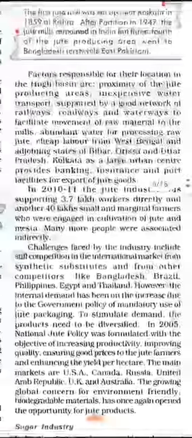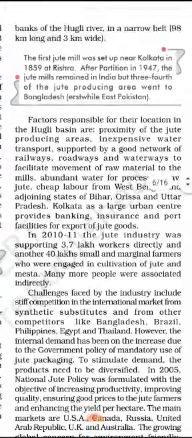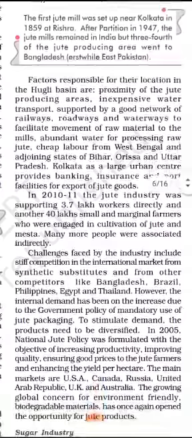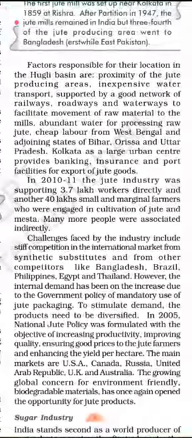and factors responsible. This is a very important question. The first jute mill was set up near Kolkata in 1859 at Rishra. After partition in 1947, the jute mills remained in India, but three-fourths of the jute producing area went to Bangladesh. So Bangladesh became the first jute producing country. And the factors responsible for their location in the Hooghly basin, as you know, Calcutta, jute production is very good.